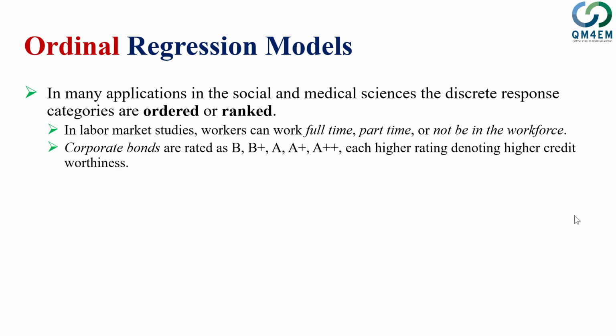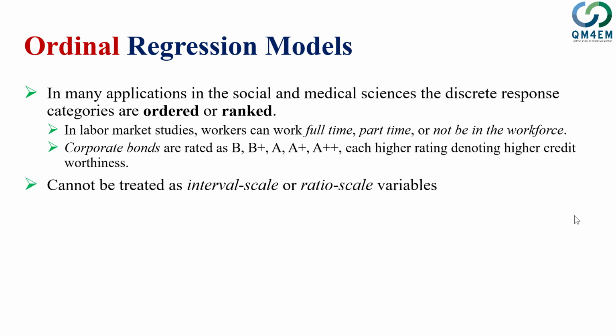You can also think of a different example. For example, corporate bonds are ranked as B, B plus, A plus, A plus plus, and each higher rank denotes higher creditworthiness. So there is also a kind of rank involved with this scaling. Similarly, in this kind of data, when your dependent variable is a rank variable, you cannot use interval scale or ratio scale methods because these are ordered scale variables.